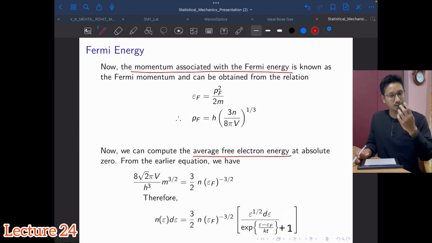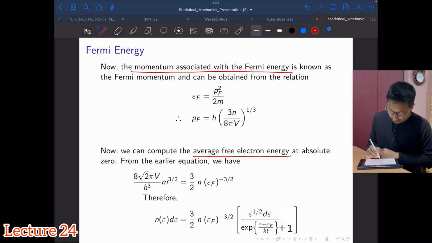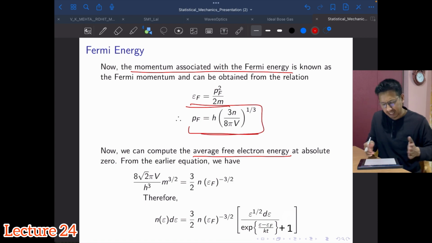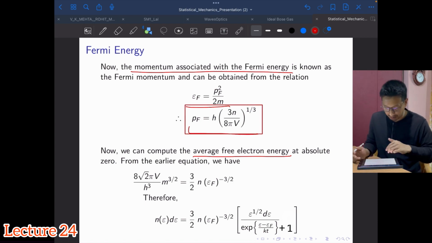Similarly, you will have a temperature associated with the Fermi energy, the Fermi temperature. We will talk about it later. From the expression of the Fermi energy, we can calculate the Fermi momentum. Just substitute and reshuffle the terms, nothing big deal.